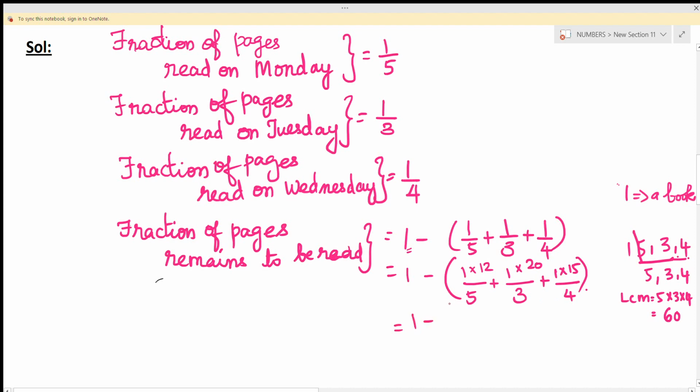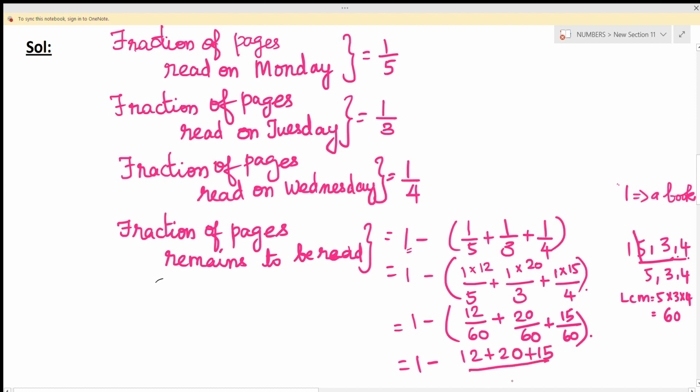This equals 1 minus 12 by 60 plus 20 by 60 plus 15 by 60. Now add all the numerators and the denominator remains the same.